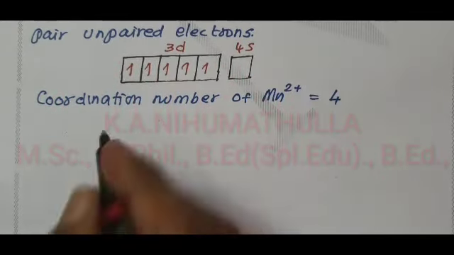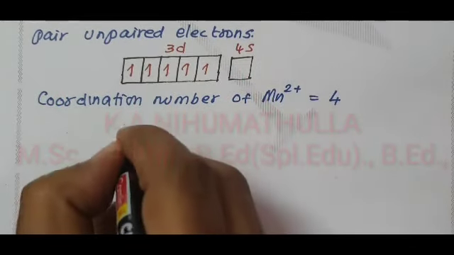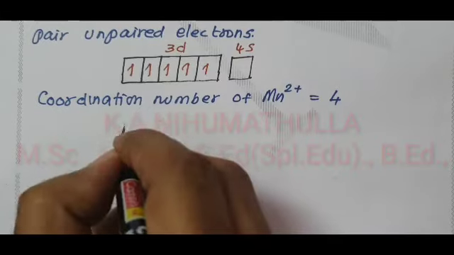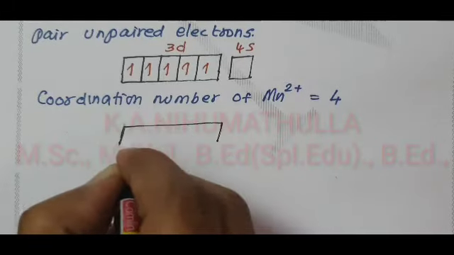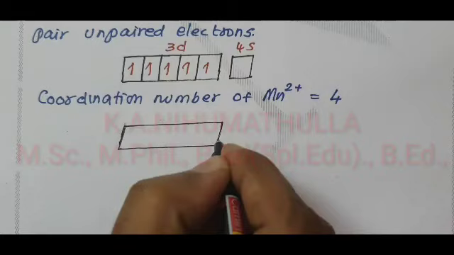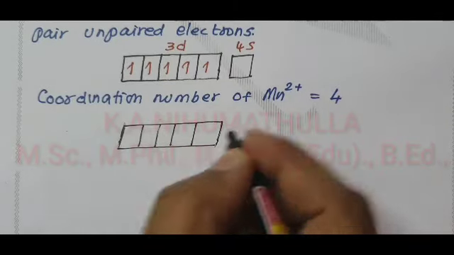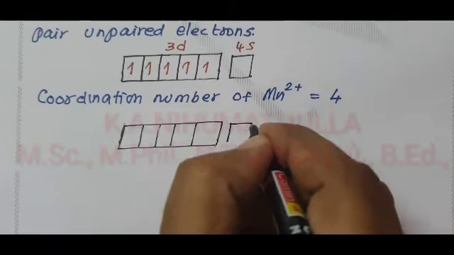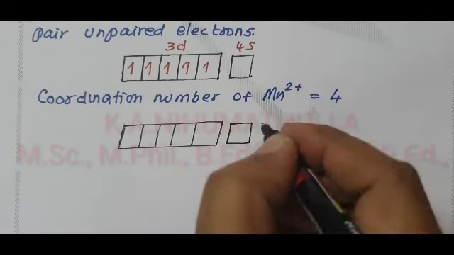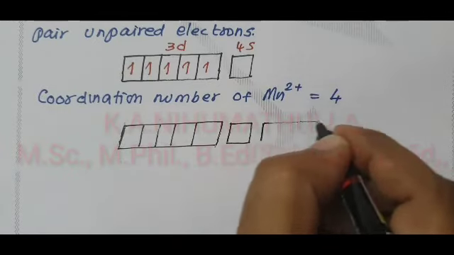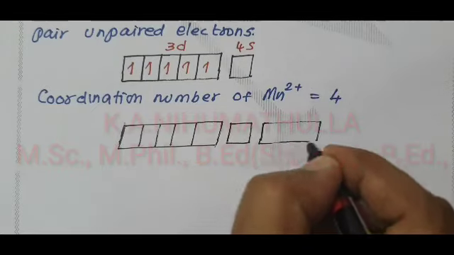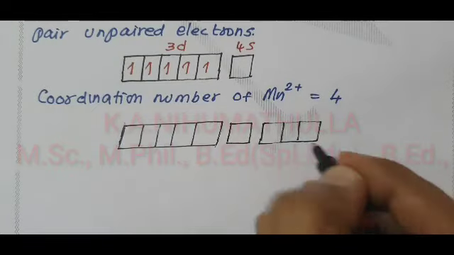Now, in the 3d 5 orientations, we require 4 vacant orbitals, but still we have none there. We have only one vacant orbital, this is 4s. So the remaining 3 vacant orbitals are taken from 4p.